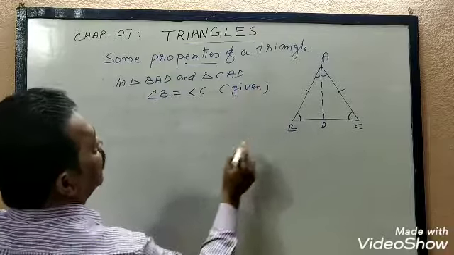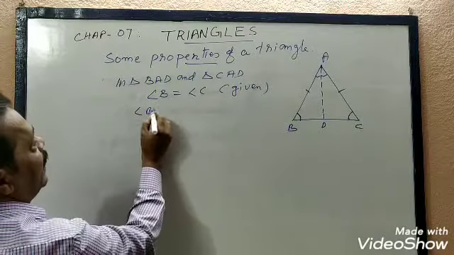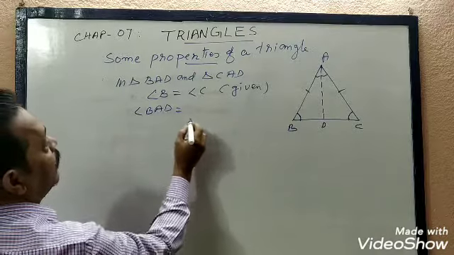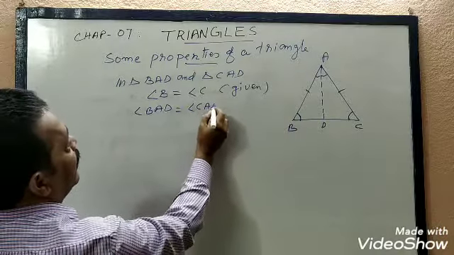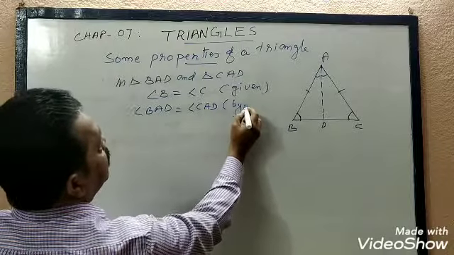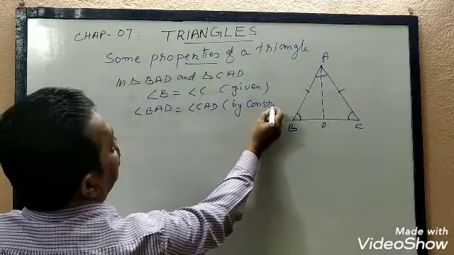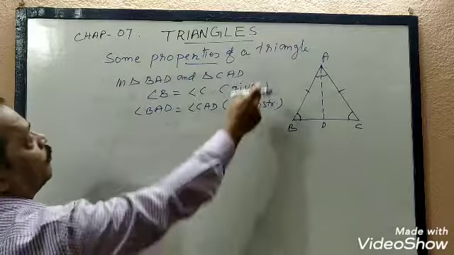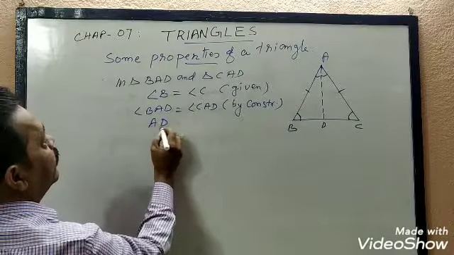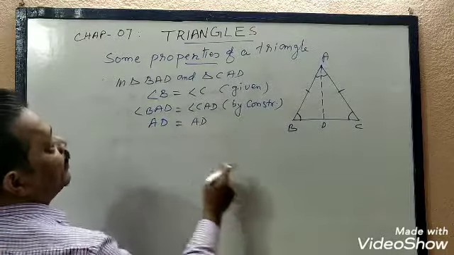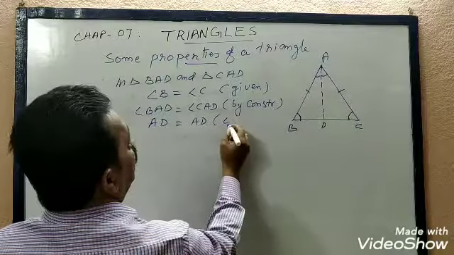Angle BAD equals angle CAD by construction. And of course AD equals AD, common side.